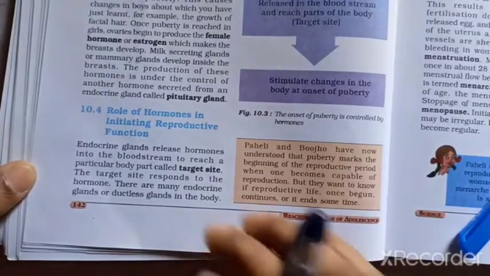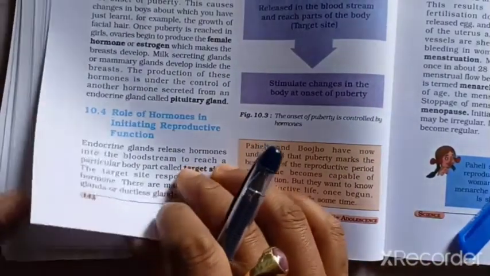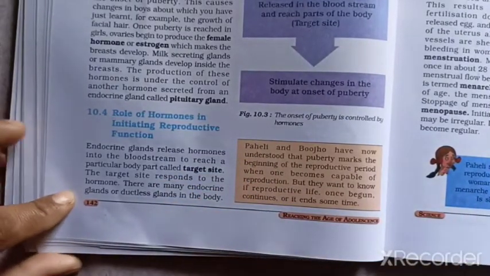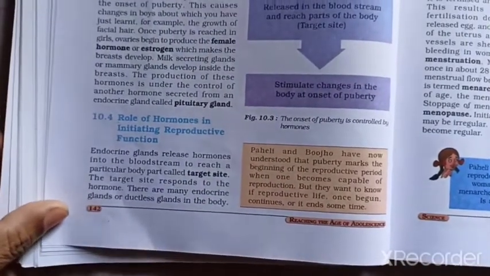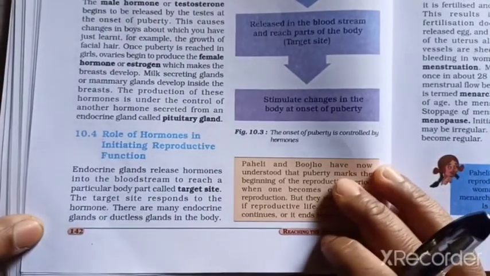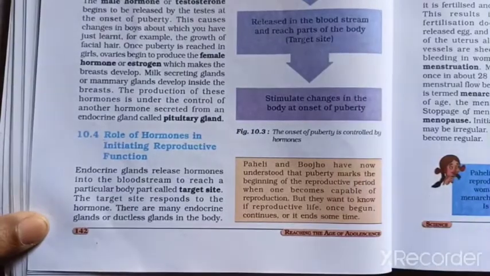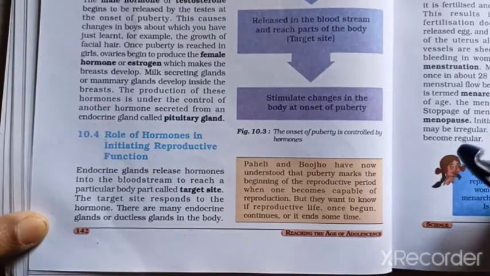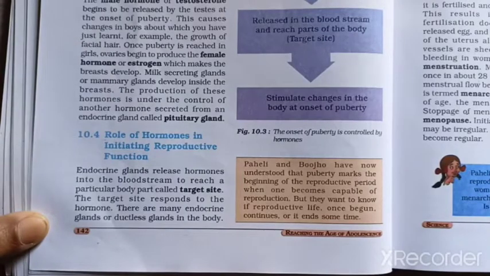In the previous video class, we studied about the adolescence period. In the case of girls, the adolescence period starts from 12 years, whereas in the case of boys, it is somewhat later, say 13 or 14 years.